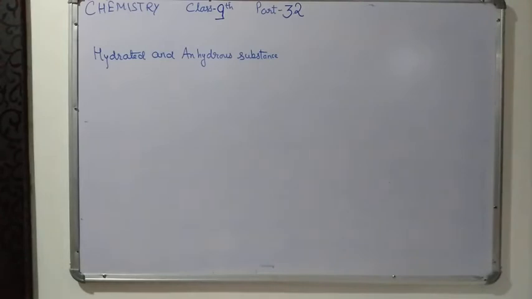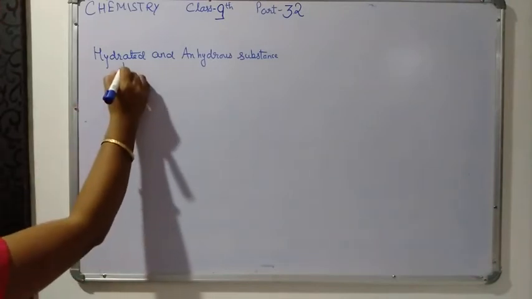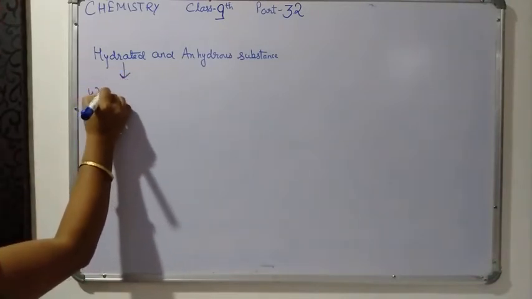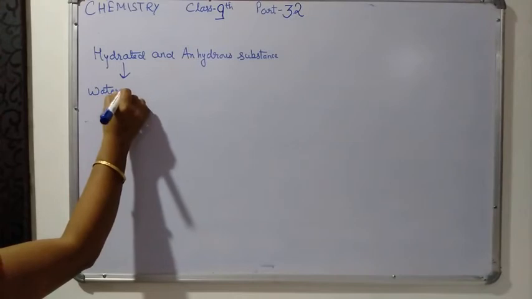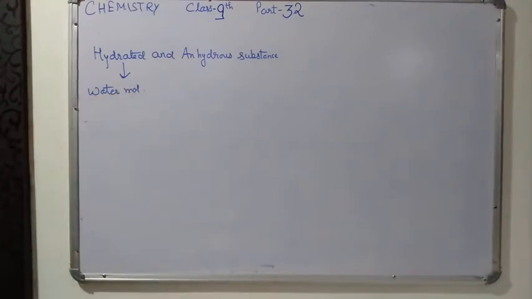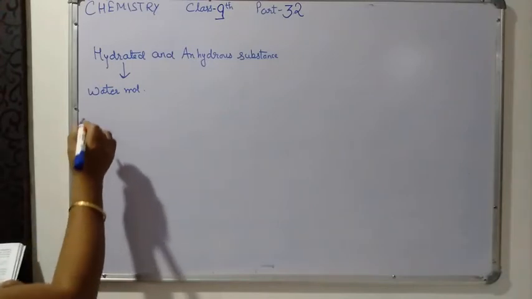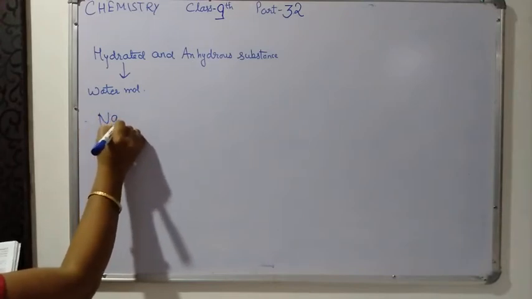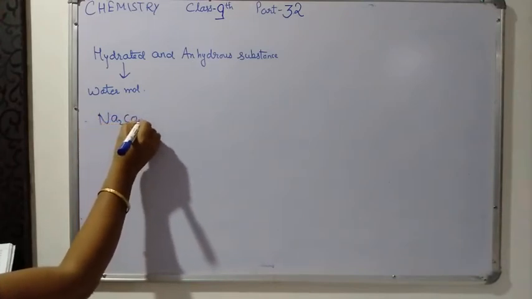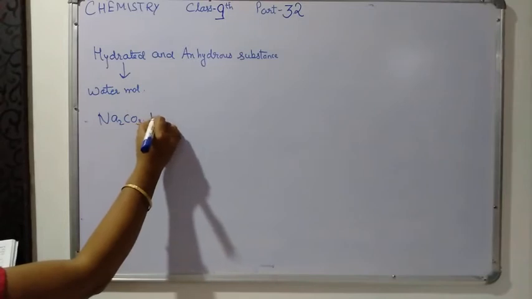You have to understand what is the meaning of hydrated substances. The substances which contain water molecules along with the salt, like sodium carbonate decahydrate, formula Na2CO3.